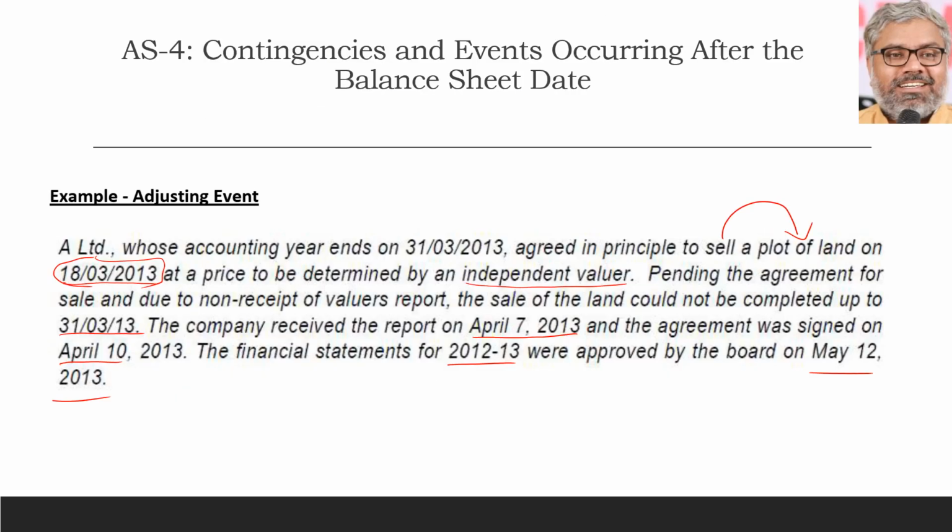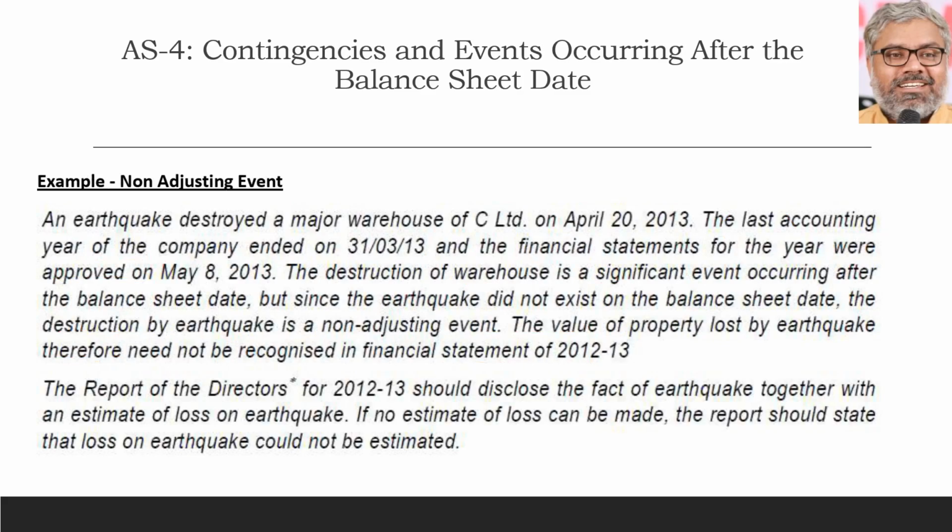So the point to be noted here is, even a non-adjusting event can become an adjusting event. If that non-adjusting event negatively affects the going concern of the organization, then it becomes an adjusting event also. That is about examples of adjusting and non-adjusting events.